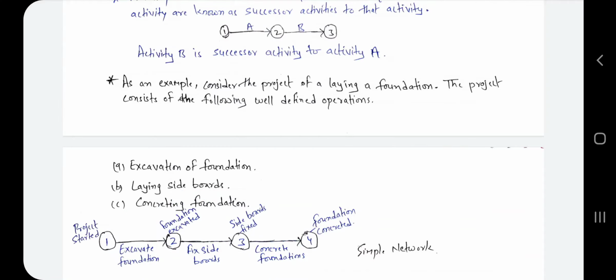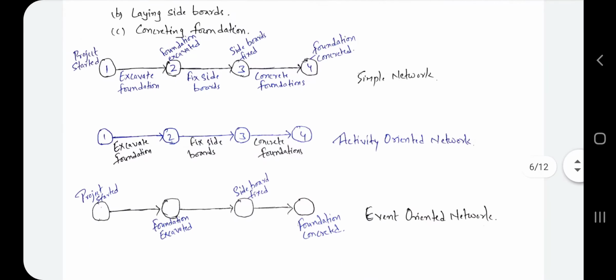Now we have to break down this network into two parts, activity oriented network and event oriented network. In the activity oriented network we show only activities, and in the event oriented network we show only the event part. So let's see. In activity, what we have to do: excavation of foundation, after that we have to fix side boards and concrete the foundation.